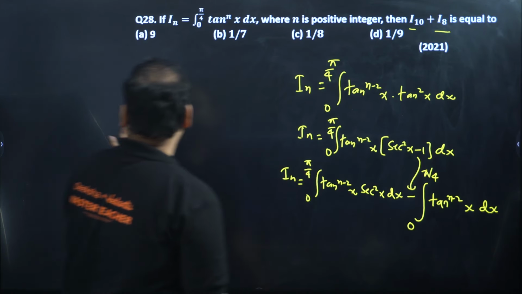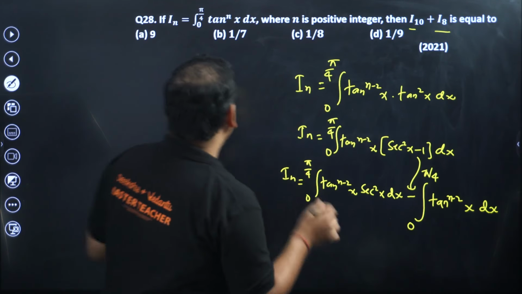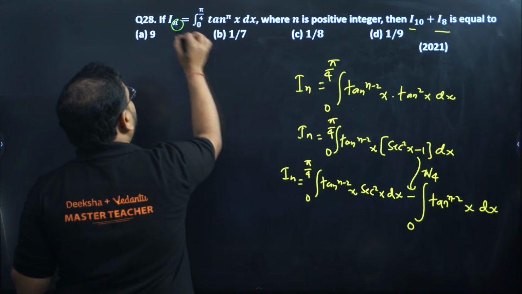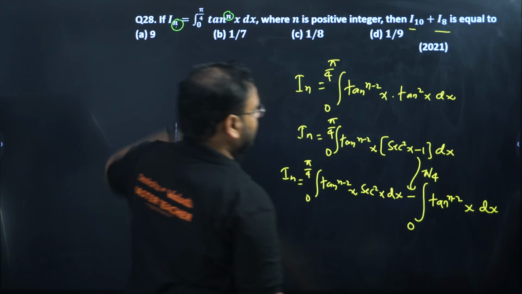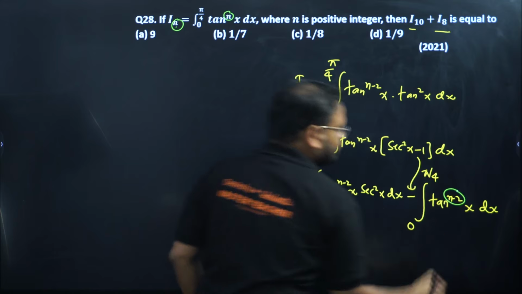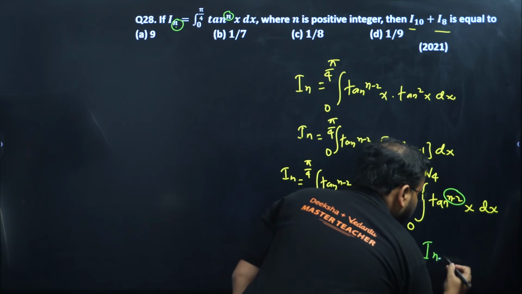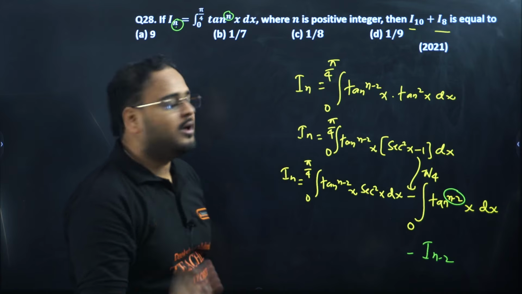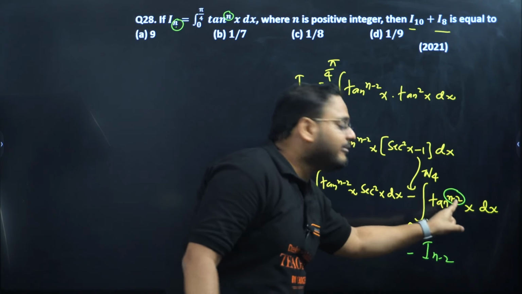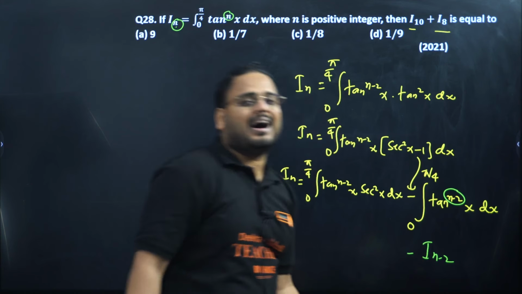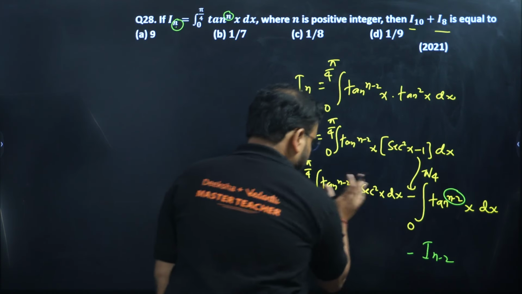Now one very much clarity we need about one thing. When I_n was here, I had tan^n. Now compare. When I have n minus 2, this is basically going to be I of n minus 2. Yes or no? If I have tan power n minus 2, this will become what? I_(n-2). Yes? Okay.